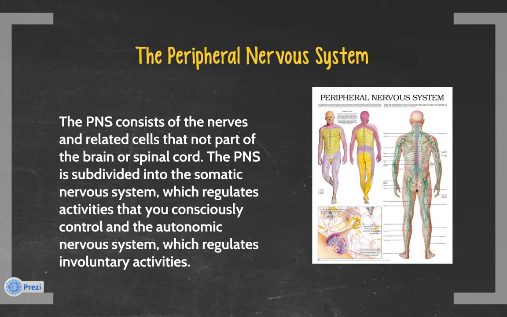The peripheral nervous system consists of the nerves and related cells that are not part of the brain and spinal cord. The peripheral nervous system is further divided into the somatic nervous system and the autonomic nervous system. The somatic nervous system regulates activities that are under your conscious control, such as the movement of limbs. By contrast, the autonomic nervous system regulates involuntary activities such as the beating of the heart.